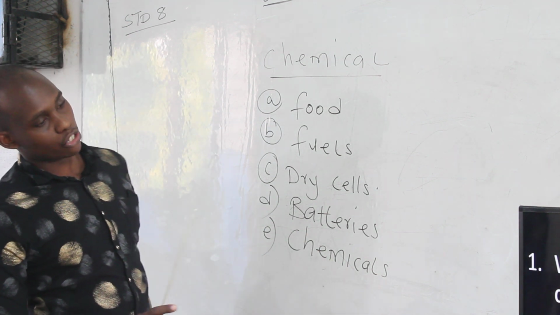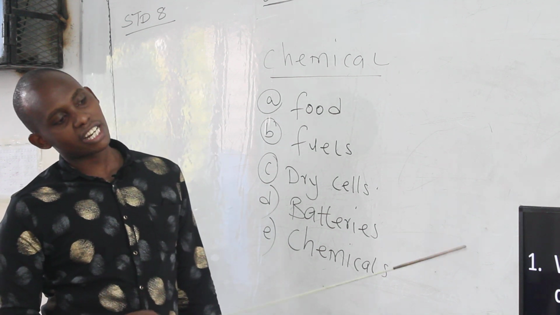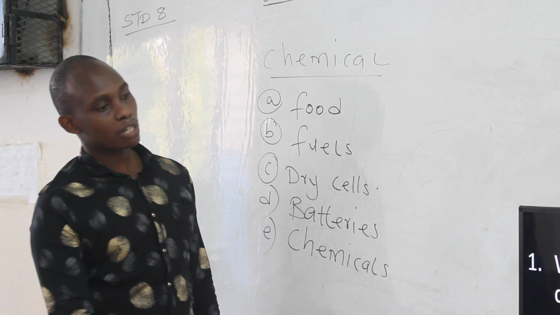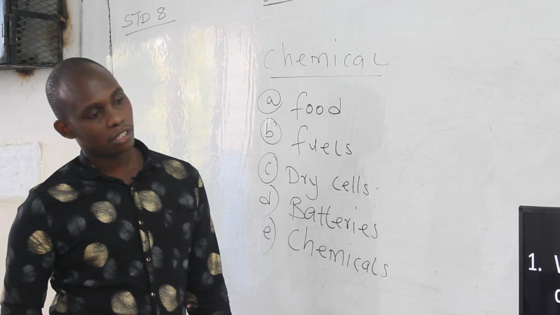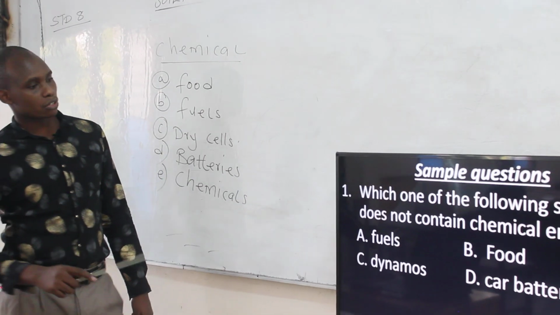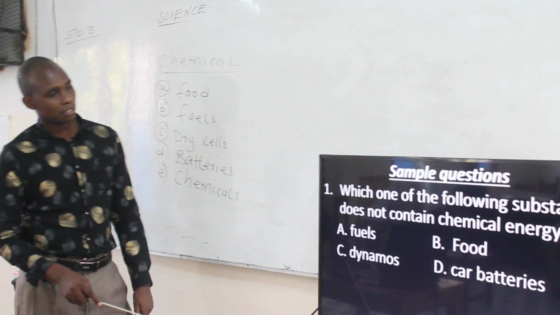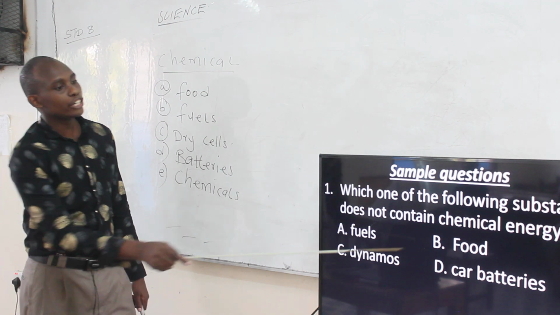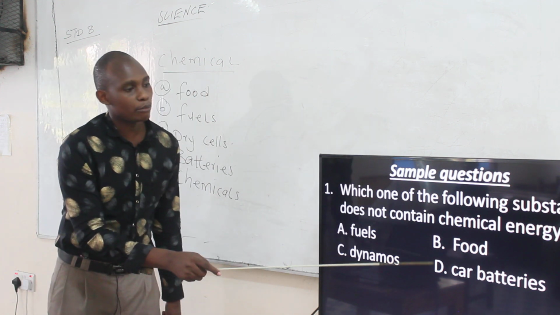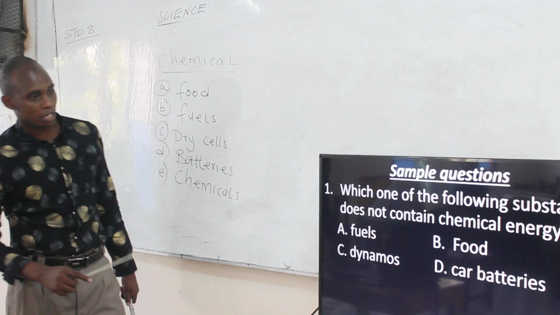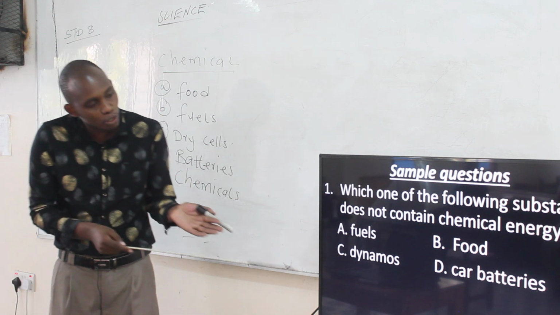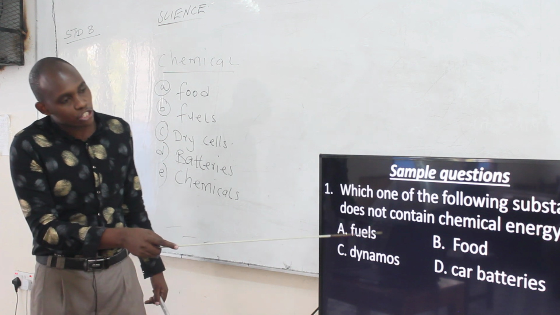So when you look at our choices, you want to look for the one which does not. So you find fuels, they are here. So this one put a tick, a small tick. Move to dynamos. They are not here. So this one put an X. The other one, move to food. Food is here. Put a tick. Then car batteries are there. Put a tick. Then you have to read again and confirm. Then you should also be sure, because this one has chemical energy.